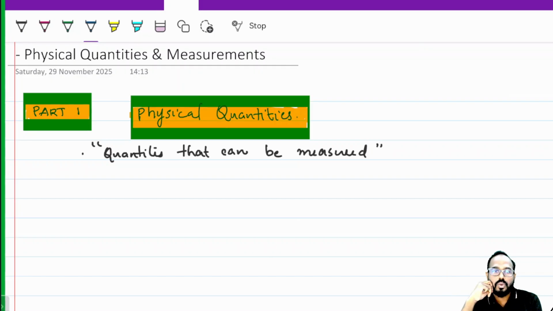In this session, we are going to start with the very first topic, which is physical quantities and measurement. So what is a physical quantity? A physical quantity means a quantity which is measurable. You should be able to measure that quantity.